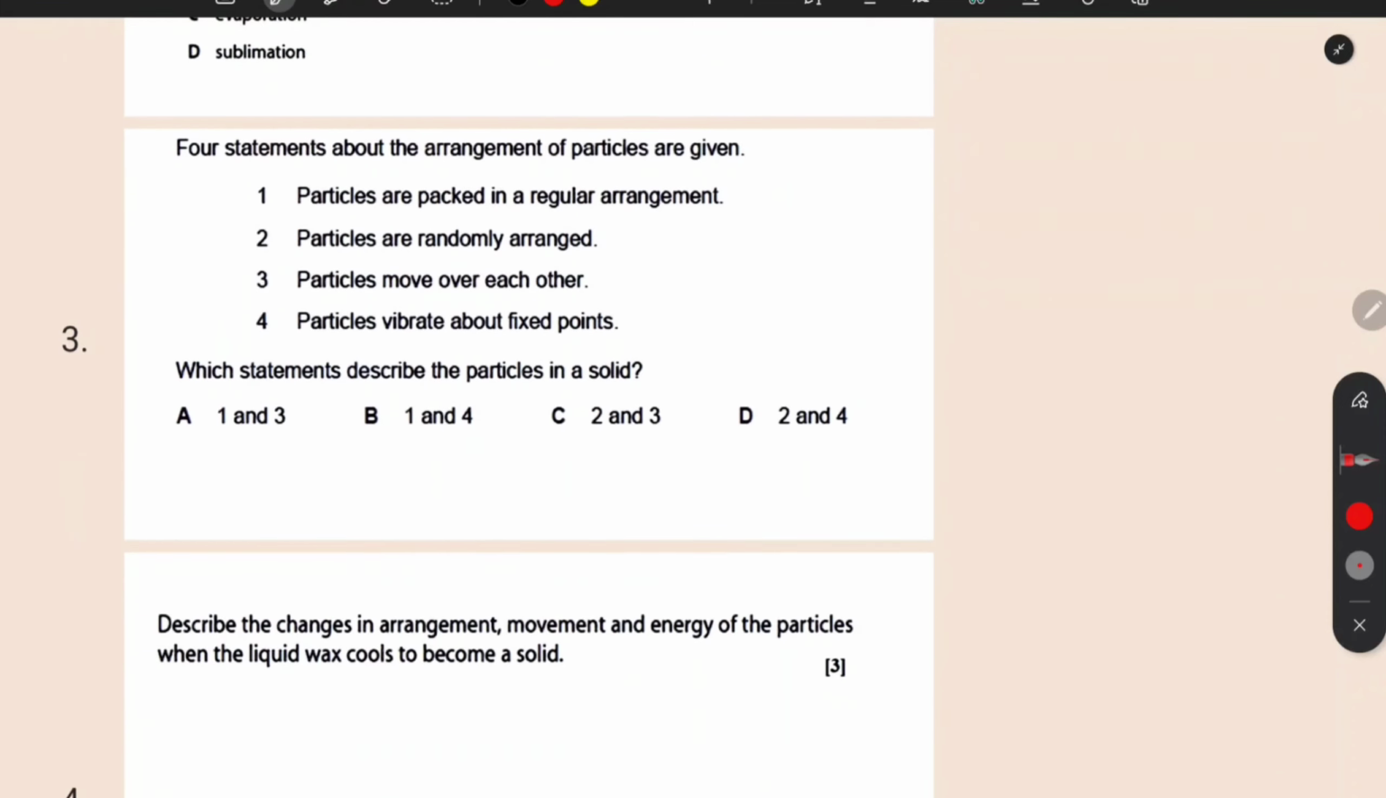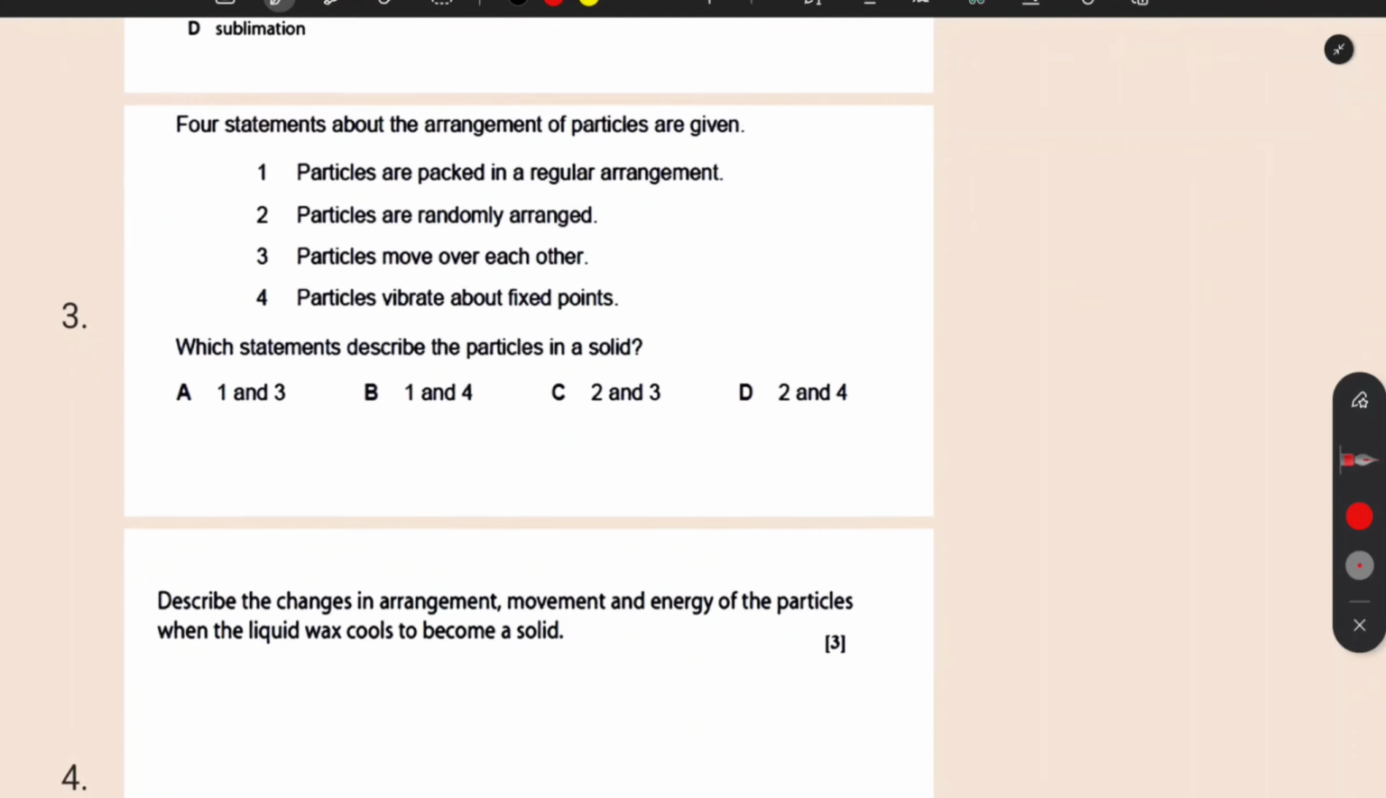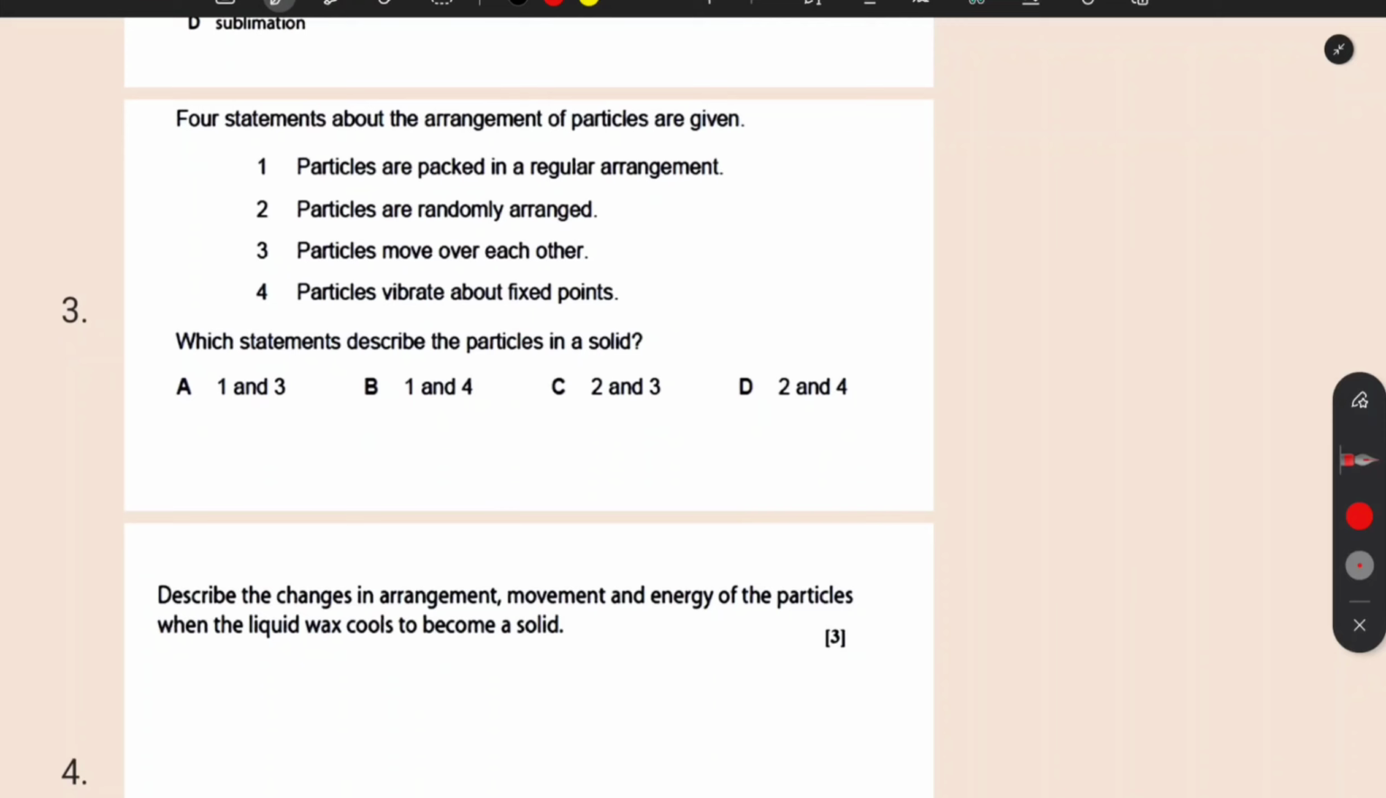Then four statements about the arrangement of particles are given. Read them. You can pause this video and try to answer this question. Okay, so four statements about the arrangement of particles are given. Particles are packed in a regular arrangement. Particles are randomly arranged, like liquid particles or gas particles. Particles move over each other, this is for liquid particles, which can move over each other. And particles vibrate about a fixed point.